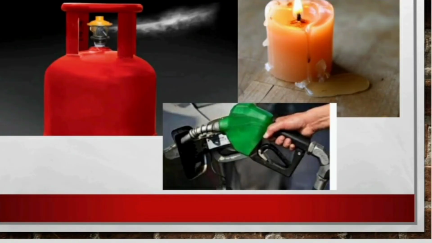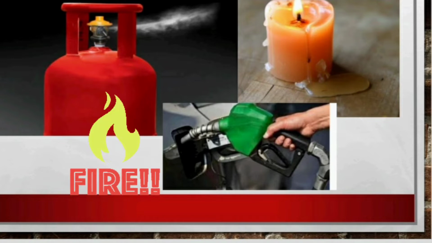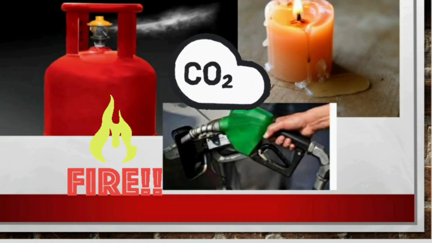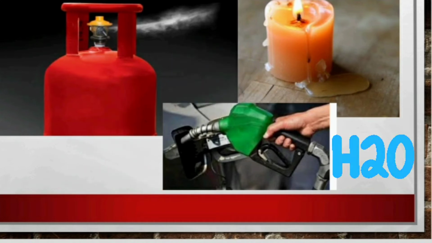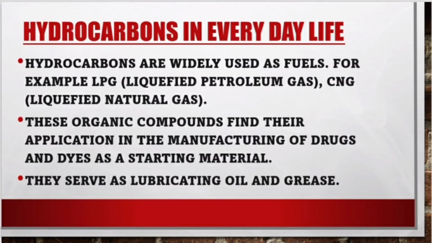Do you know where these hydrocarbons are used? They are used as fuels, for example in liquefied petroleum gas and also in compressed natural gas, that is CNG. They serve as lubricating oil and also grease. Hydrocarbons are the principal constituents of petroleum and natural gas. From their uses itself, we can understand that hydrocarbons are highly combustible and produce carbon dioxide, water and heat when they are burned. Therefore, hydrocarbons are highly effective as a source of fuel.